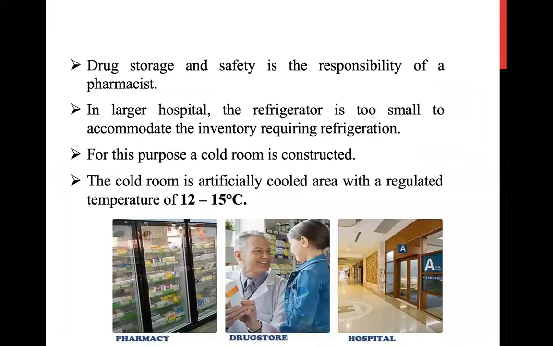Drug storage and safety is the responsibility of the pharmacist. In large hospitals, the refrigerator is too small to accommodate the inventory requiring refrigeration. For this purpose, a cold room is constructed. The cold room is an artificially cooled area with a regulated temperature of 2 to 12 degrees Celsius. You can see in the pharmacy, the refrigerators are on the left side, drug storage in hospitals.